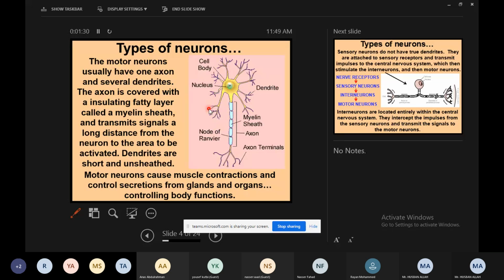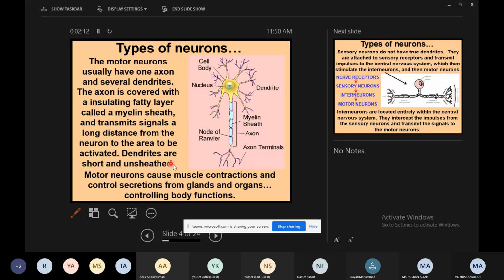This is a neuron cell, one neuron unit, one neuron, right? The same as you have in your book, but in your book it's in this direction, and here we have it in an upward direction. The axon is covered with an insulating fatty layer called the myelin sheath. This which you can see is called the myelin sheath, right? And this part, which starts from the cell body and ends at the axon terminal, this part is called the axon, and it transmits a signal a long distance from the neuron to the area to be activated.